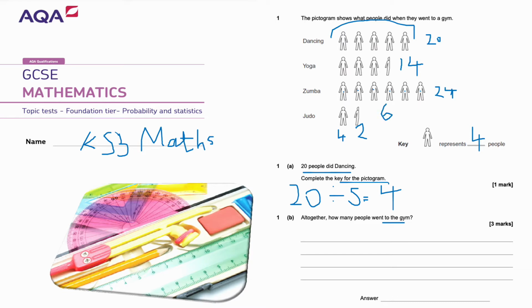So working out the total, 24 plus 6 is 30, plus the 14 is 44, plus the 20 is 64. So we're adding together 20, add 14, add 24, add 6.